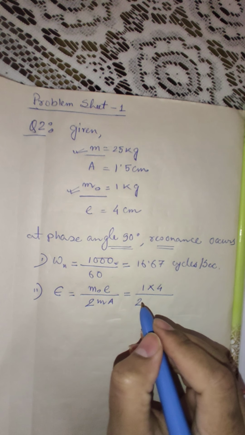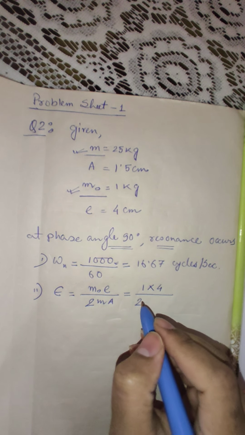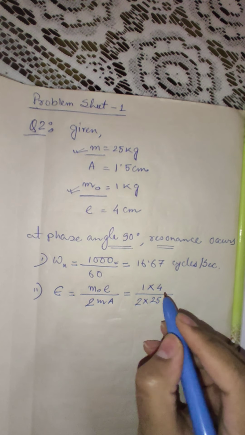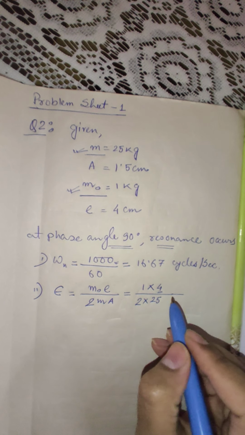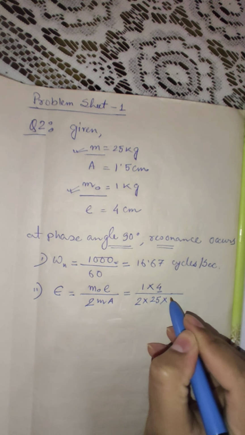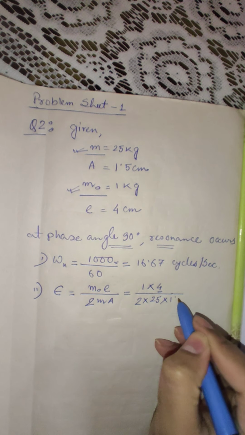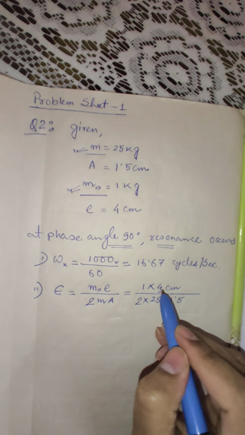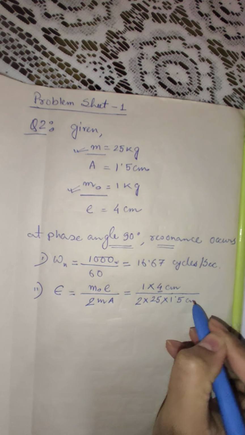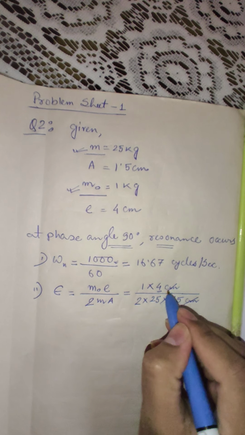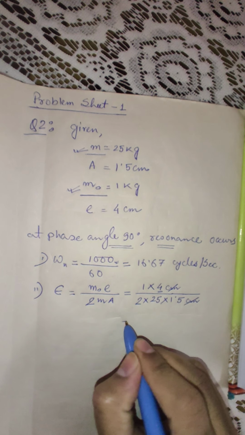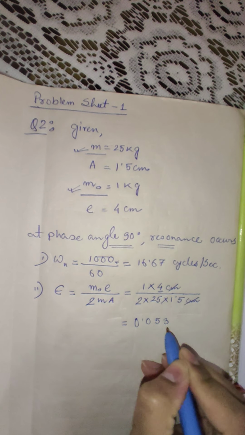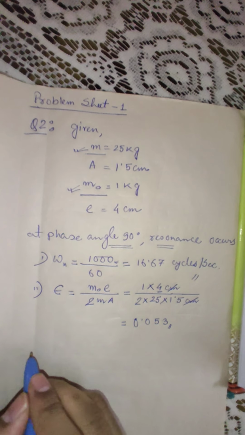Since your damping factor epsilon is a unitless parameter, do not worry about the unit of eccentricity, that is 4 centimeter. You do not need to convert this into meter. So amplitude is 1.5. The main basic thing is that 4 centimeter is given as eccentricity and 1.5 centimeter is given as amplitude. So centimeter also gets cancelled. That is the main factor here. So epsilon is equal to 0.053. So this is the second answer.